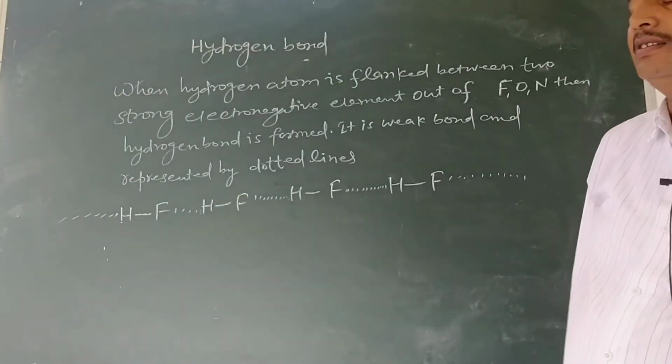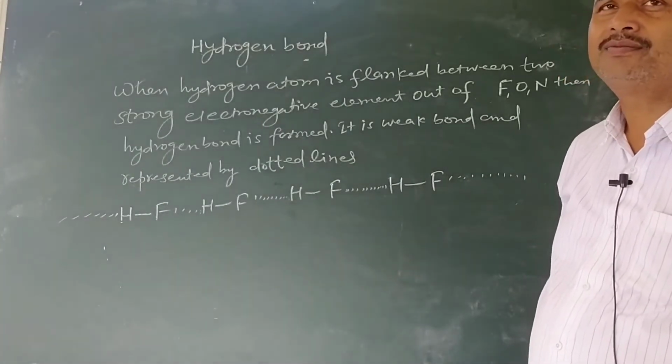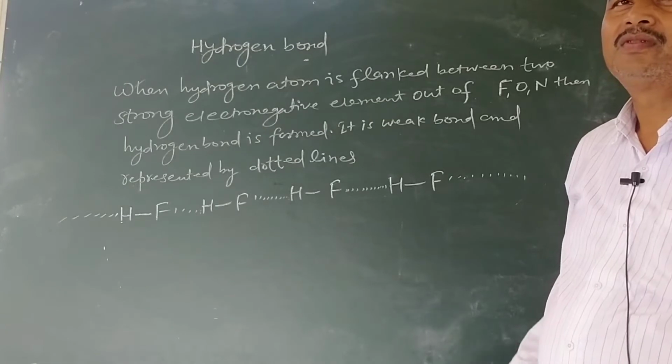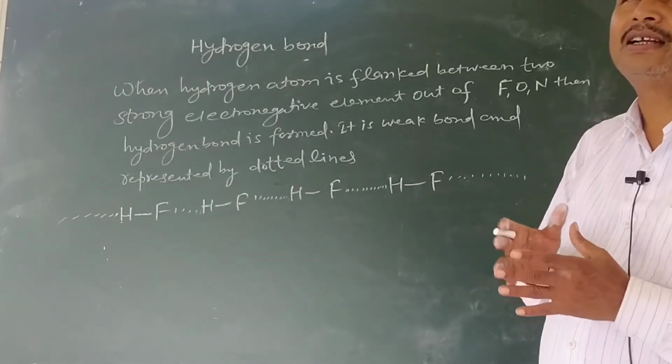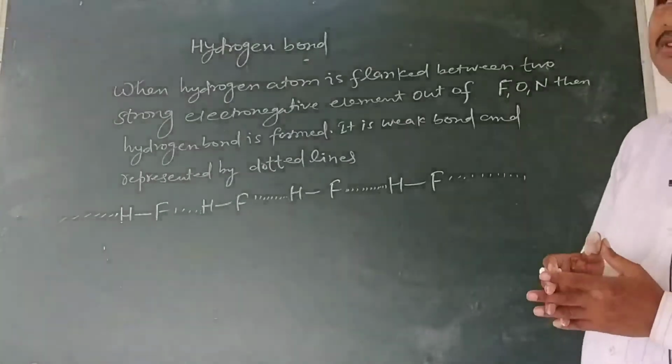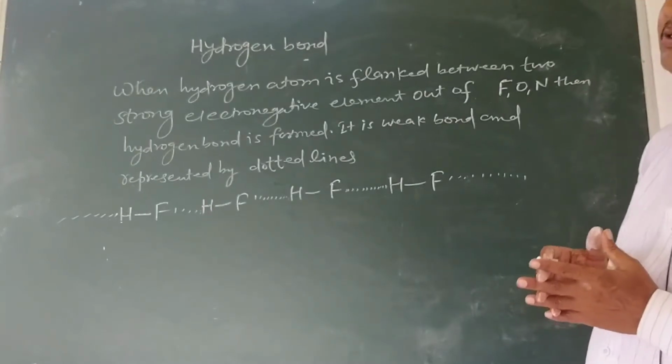On the other hand, if a hydrogen bond is set up between different kinds of molecules, then it is said to be an intermolecular hydrogen bond.